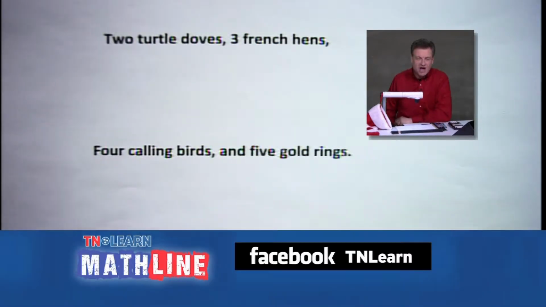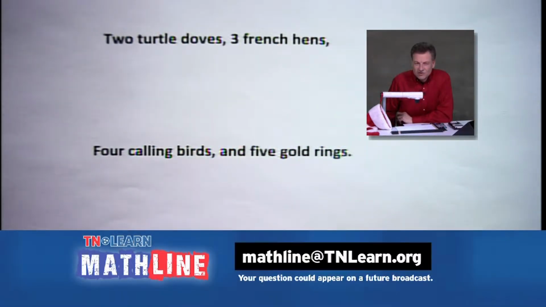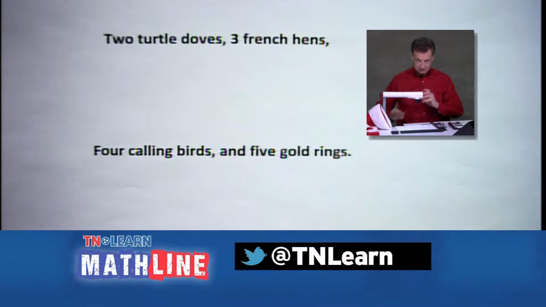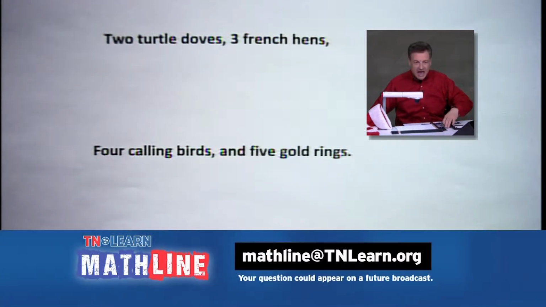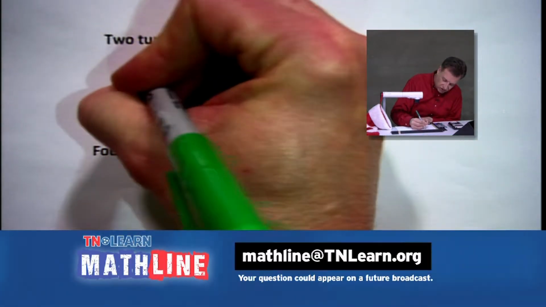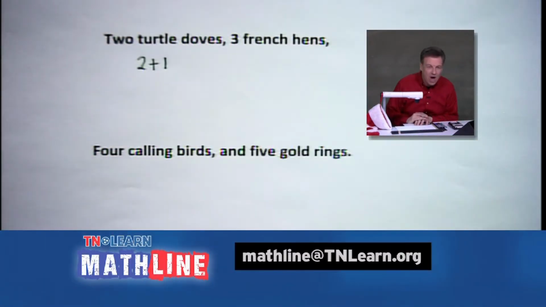And you know the song goes, on the second day of Christmas, my true love gave to me 2 turtle doves, and that means plus, folks, we're going to add. So a partridge in a pear tree. So on the second day, you didn't just get the 2 turtle doves, you got 2 plus 1.